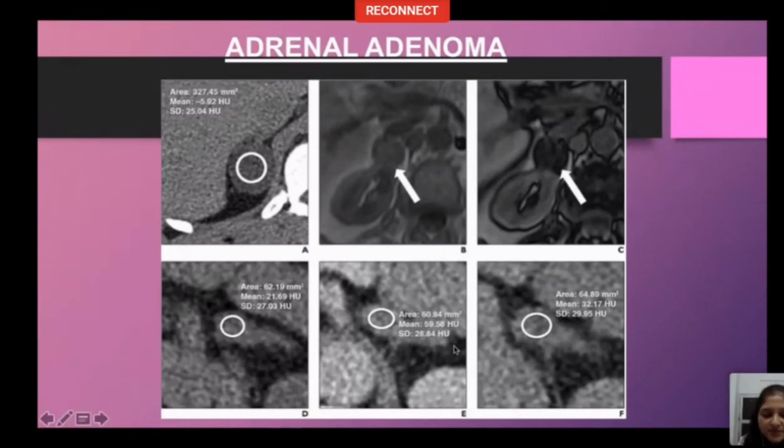In the lower set of images, D, E, and F, there is non-contrast CT, early enhanced contrast CT, and delayed enhanced. On calculation of washout characteristics, the absolute washout was more than 70% and relative washout more than 45%, indicating that it is an adrenal adenoma, and if it is hormonally inactive, nothing needs to be done further.